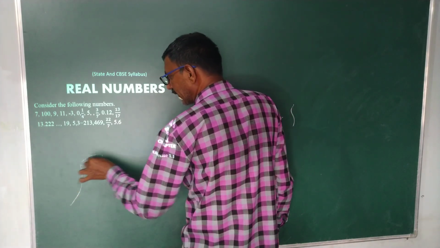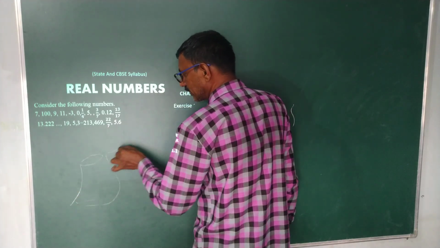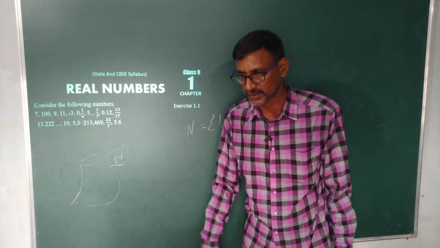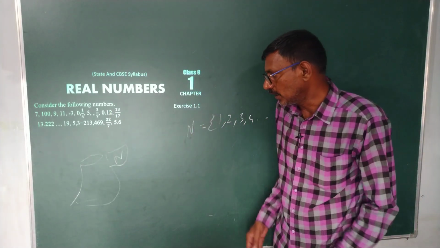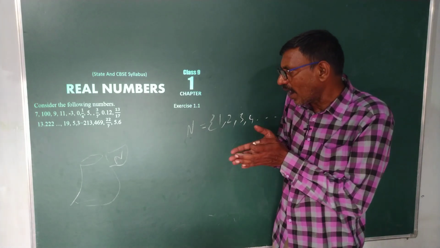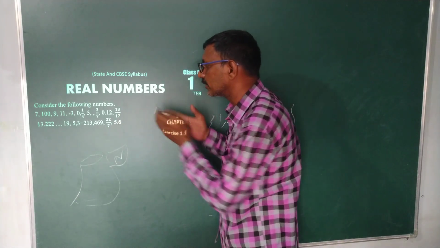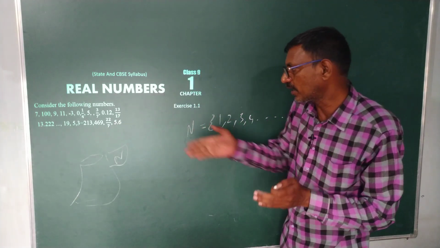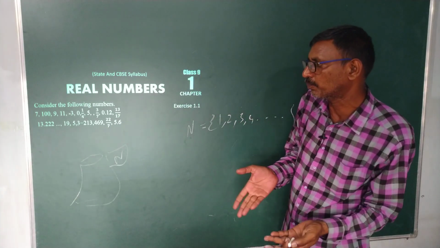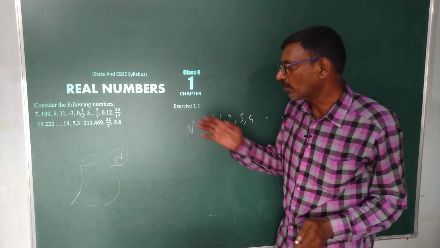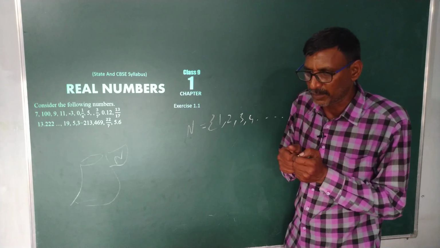This is my bag. This is my natural numbers. Am I clear? So I would like to pick all the natural numbers from a collection of numbers. These are in p by q form, some are in decimals, some are recurring and so on, whatever it may be. I would like to pick the natural numbers first.